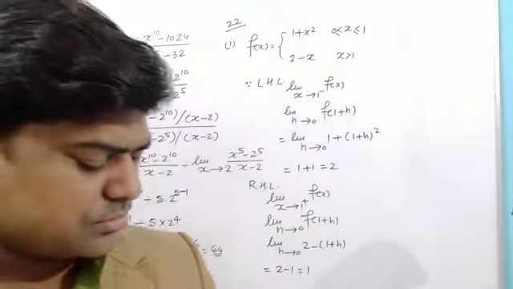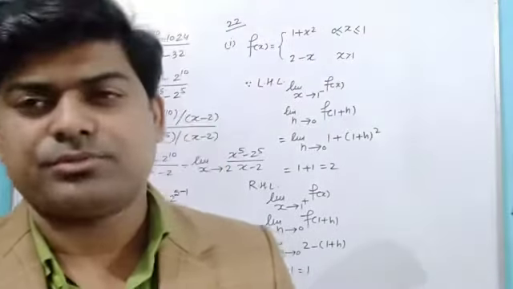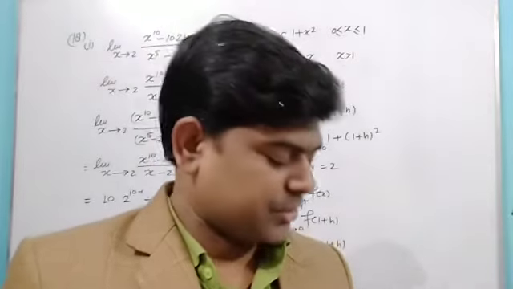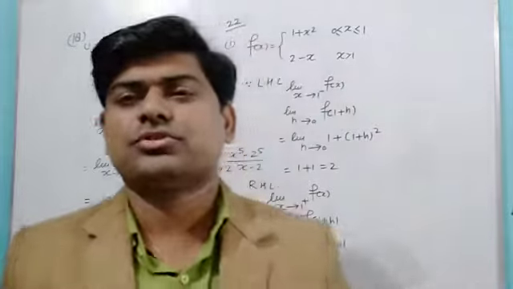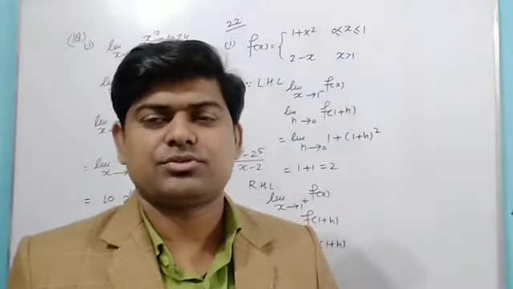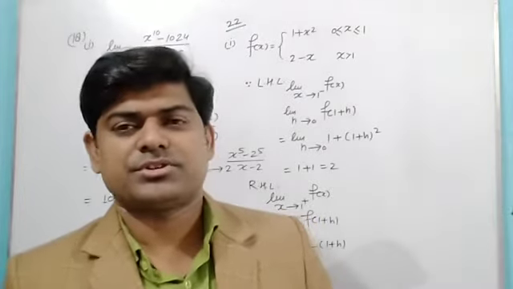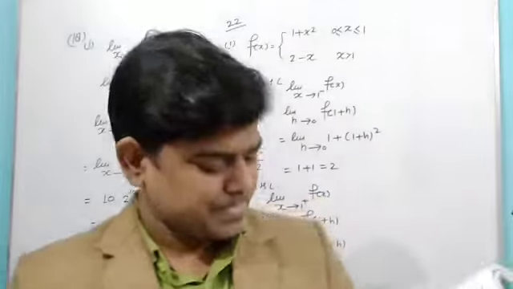Now one question is there, question number 24. Actually I couldn't solve question number 7 here. Questions 7 and 24 are almost the same type, because in 7 also there was a definition, f(x) is equal to something, and then I had to find the limit as x tends to 1, as x tends to 0, and as x tends to 2. Different things are there.